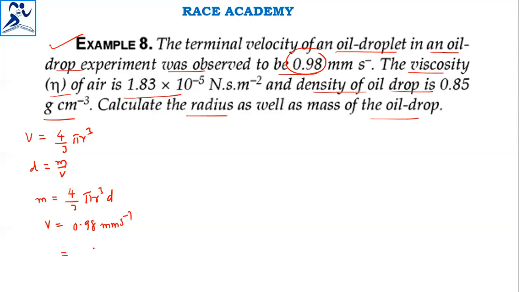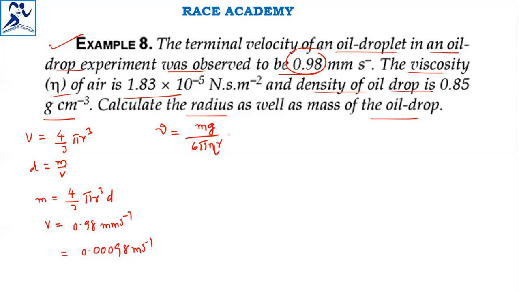You can convert this into meter per second by multiplying with 10 power minus 3, so 0.00098 will come. That is in meter per second, because we want to express velocity in meter per second. We know that the velocity v is equal to mg by 6 π eta r.